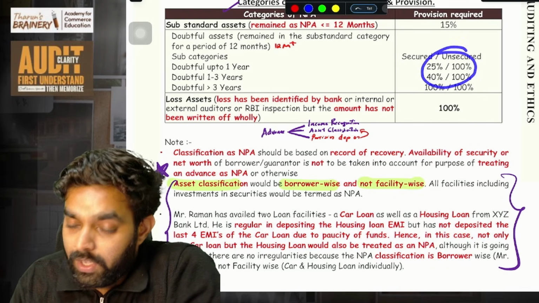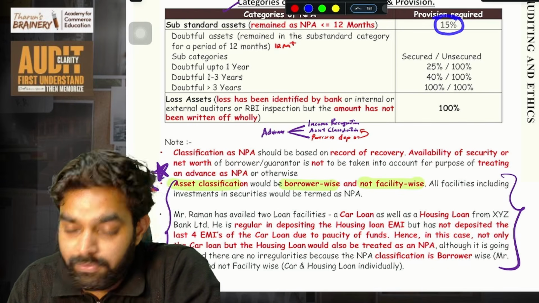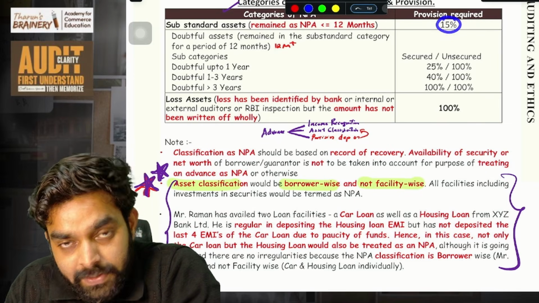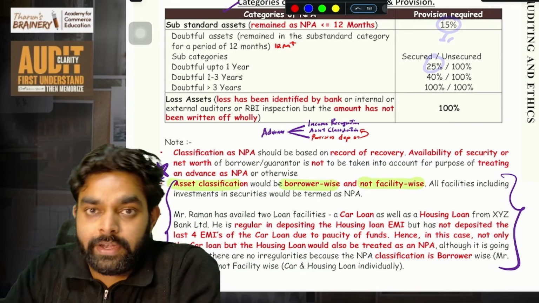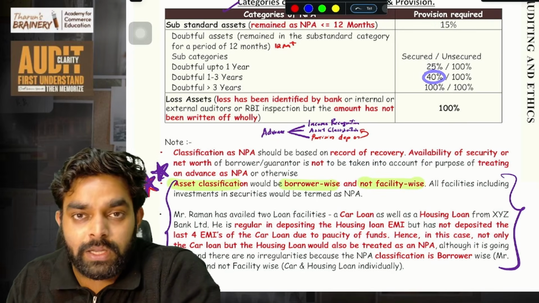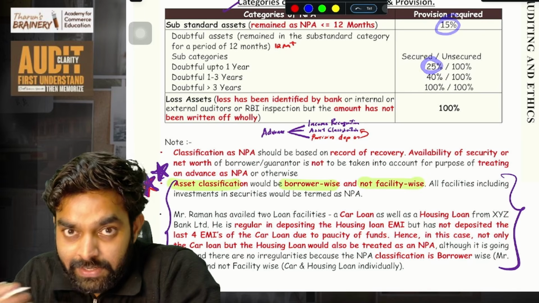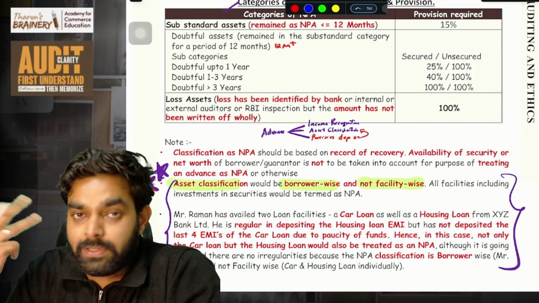So you need to know provisioning. In the first year, if you are putting 15% provision, in the second year you need to put 25% provision, but already 15% has been put, so only an extra 10% you need to put in the current year. The next year you are putting 40% provision, but already 25% is done. 15% you put there, and another 10% you put here extra. So now almost 25% provision has been put.